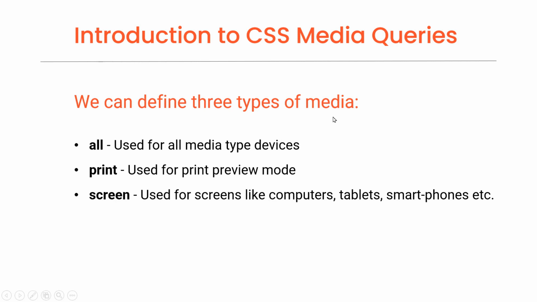We can define three types of media. All, used for all media type devices. Print, used for print preview mode. Screen, used for screens like computers, tablets, smartphones, etc.